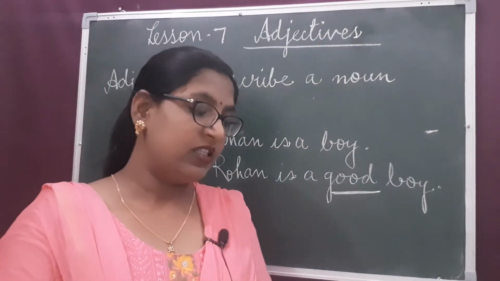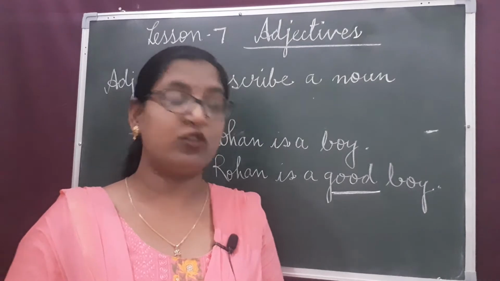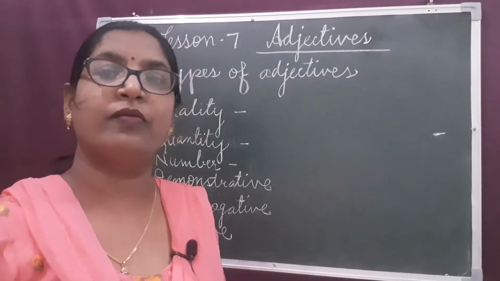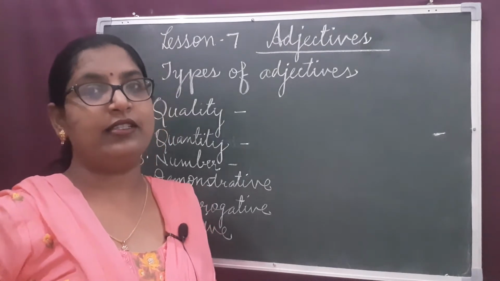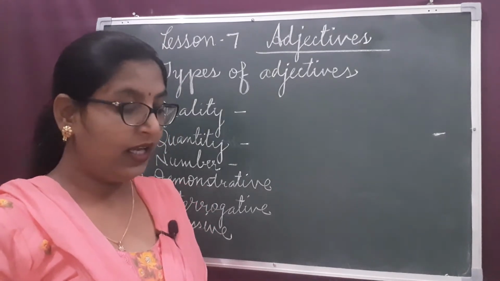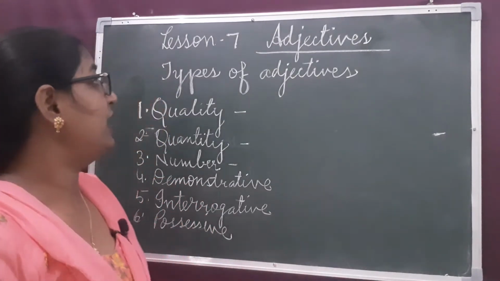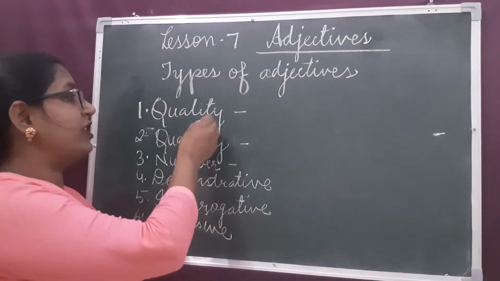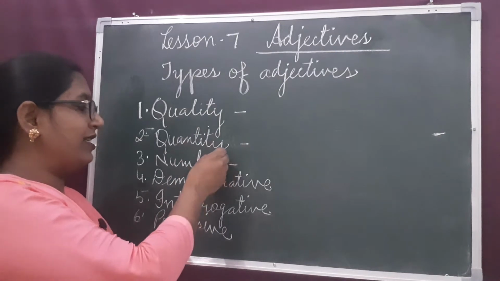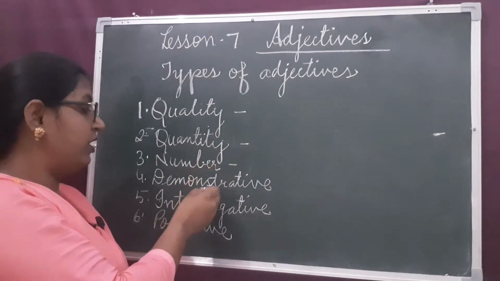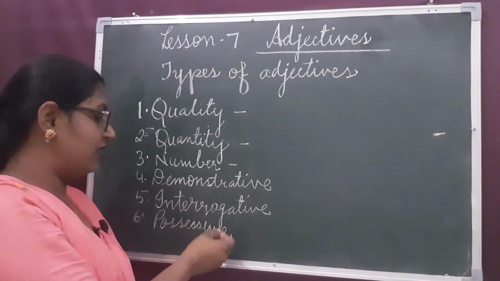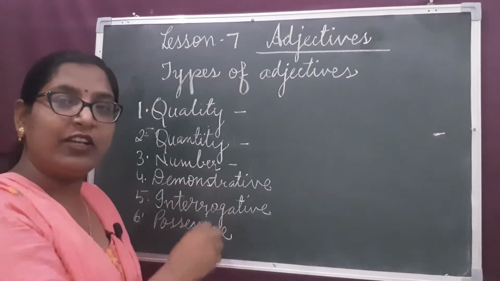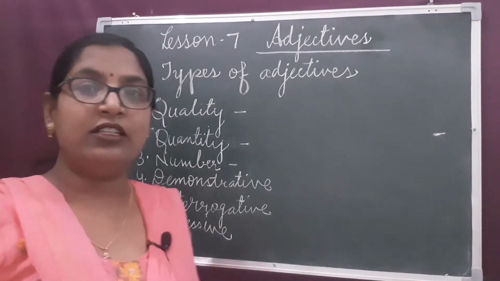Let us study the types of adjectives now. There are different types of adjectives: quality, quantity, number, demonstrative, interrogative and possessive adjectives. One by one we'll study them in detail.